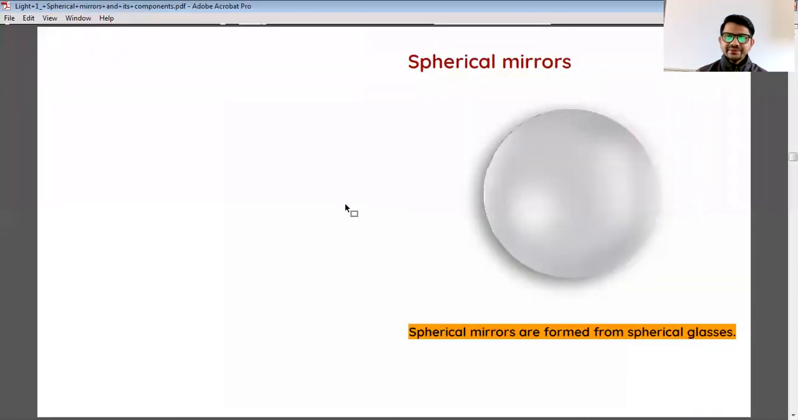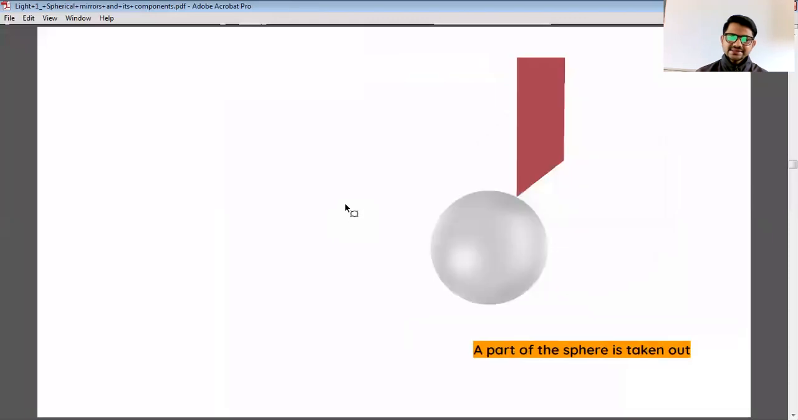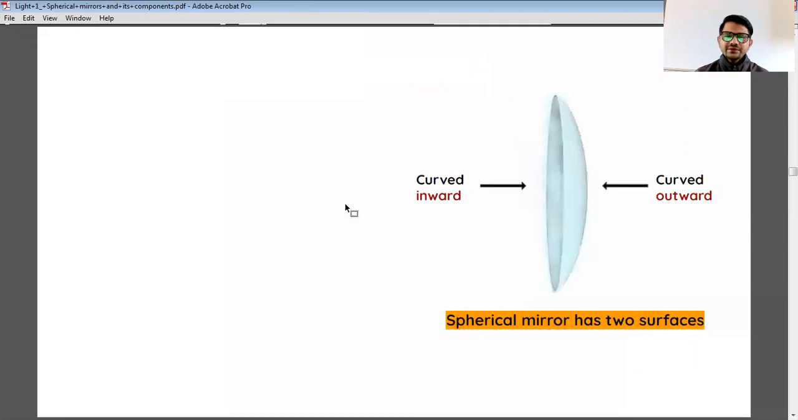So what are actually spherical mirrors? These are mirrors formed from spherical glass. A part of the sphere of glass is taken out, and we designed it into two surfaces. First, one that is curved inward. Second, one that is curved outward. Through this we make use of both surfaces, the inward surface and the outward surface. Okay.